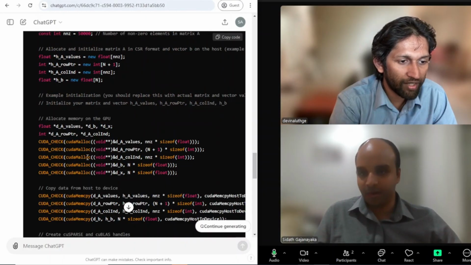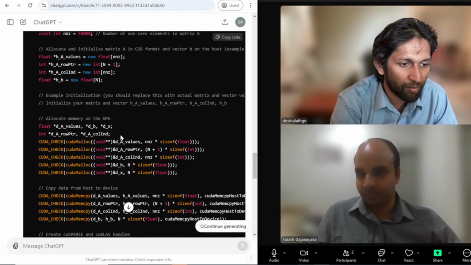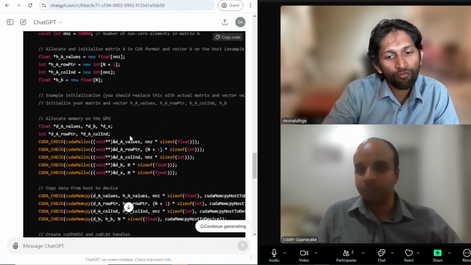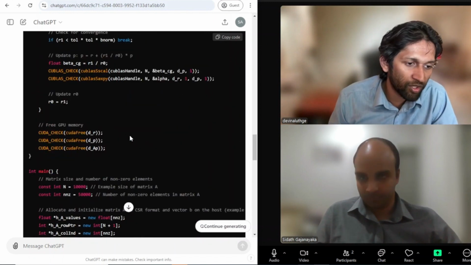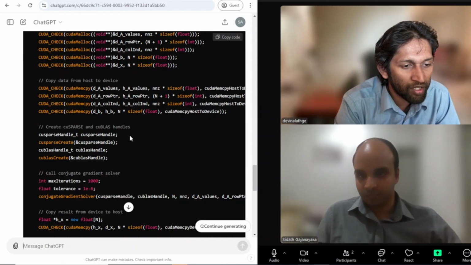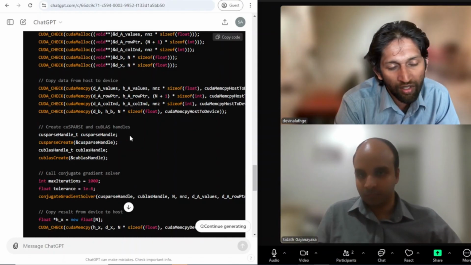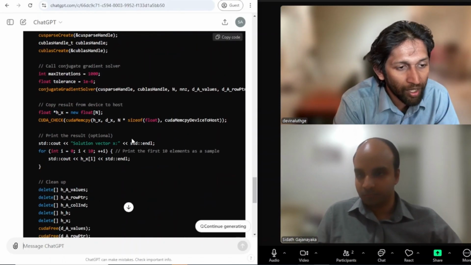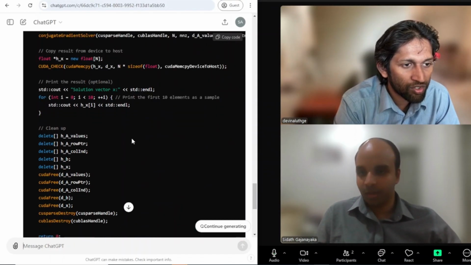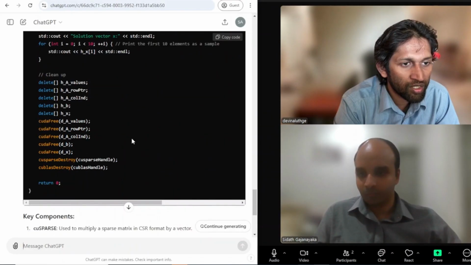Malloc means you're allocating the memory, and memory copy means you're copying the values from the CPU to the GPU. If you go down, you can see that they are retrieving the BLAS library as well as the sparse library, and then they solve it using the sparse library, and it seems okay.